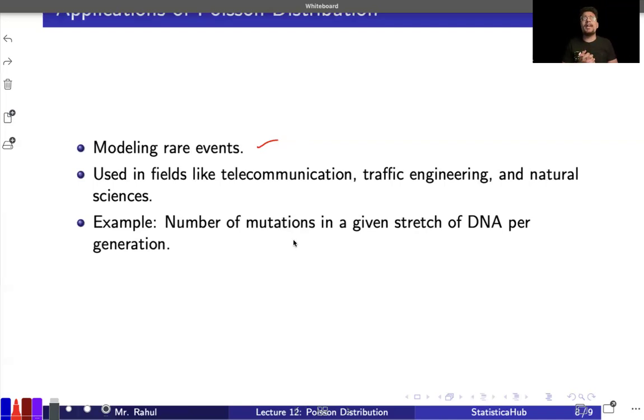If you have taken any course on Markov chains or stochastic processes, then you may have encountered the Poisson process also. In that part too, the Poisson distribution defines a complete class of understanding. So it is a very important distribution, and you have to remember what a Poisson distribution is.